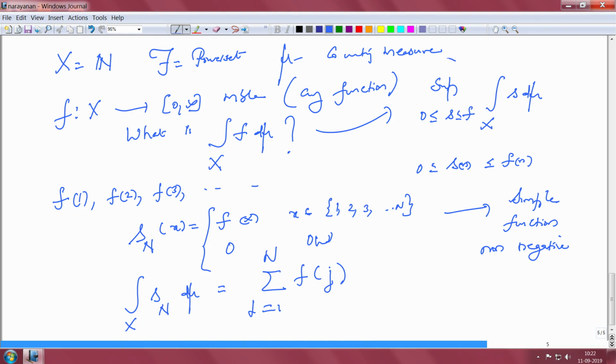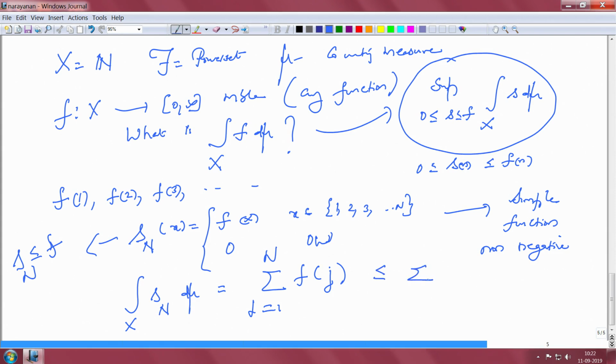But we are supposed to take the supremum over such simple functions less than or equal to f, right. So, such an Sn is of course less than or equal to f. Now, if I take the supremum, of course, this is going to be less than or equal to summation j equal to 1 to infinity f of j. But I can go as close as I want to this summation by taking large n's.